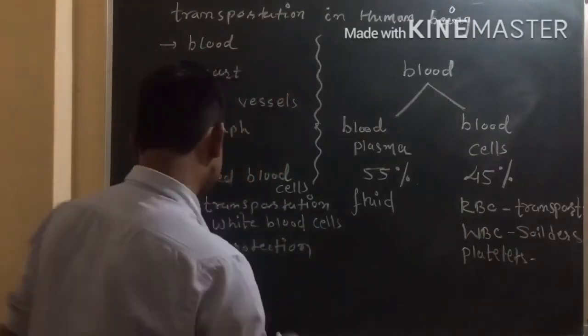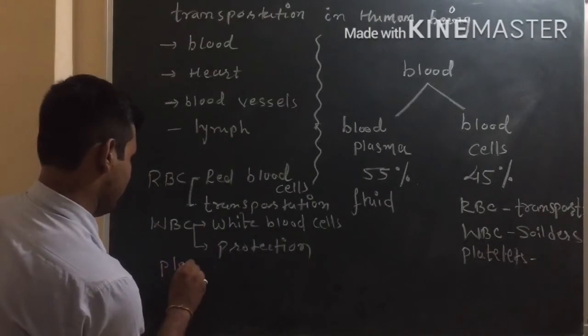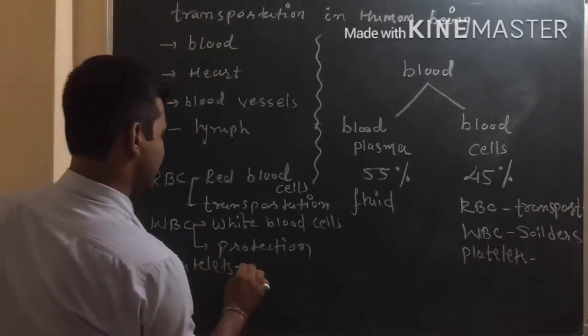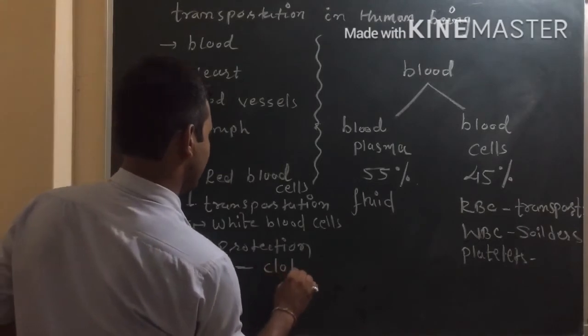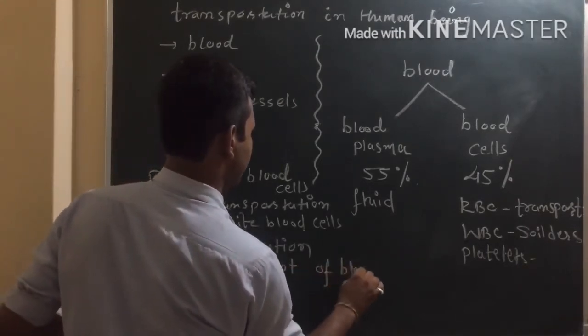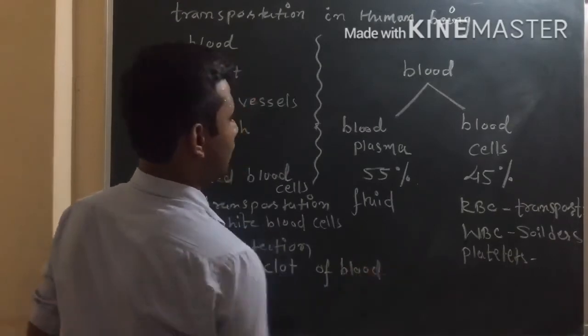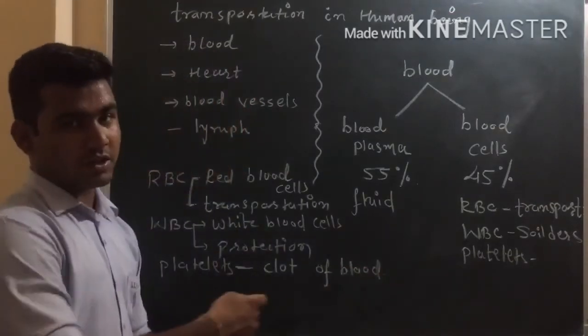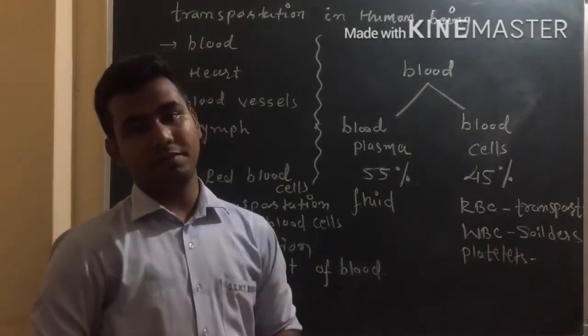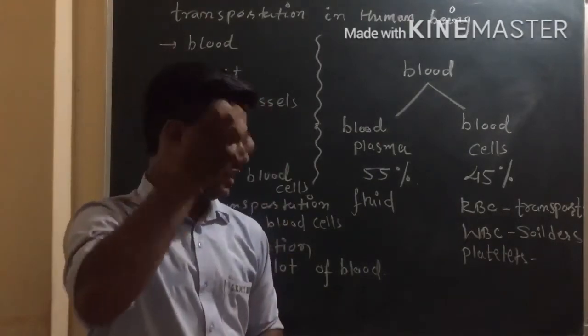So platelets are related with clotting of blood. So blood will clot and no more blood will flow out during any injury.